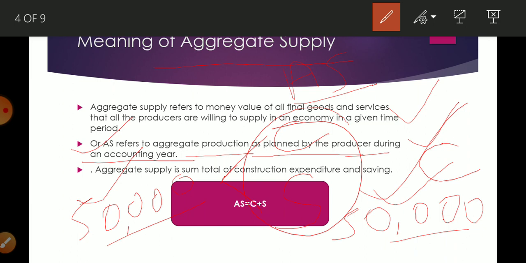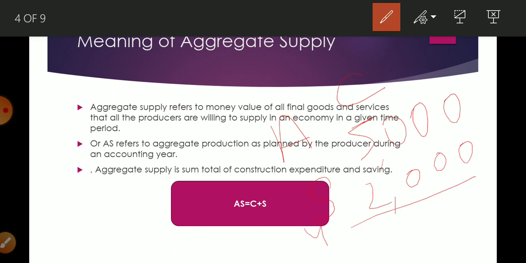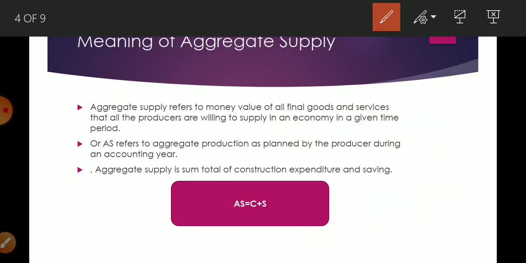Suppose a person is A. His consumption is equal to 5,000 and his saving is equal to 2,000. So his income is equal to 7,000. In this way we can find out the value of aggregate supply or income. So AS is equal to C plus S. This is the last definition, given on the basis of the components of aggregate supply.